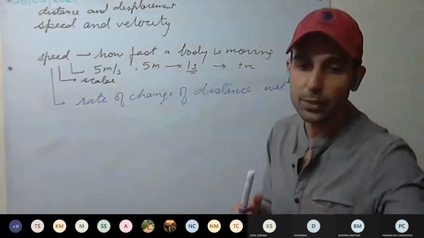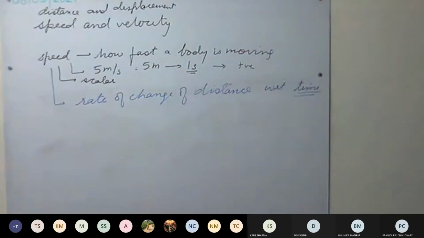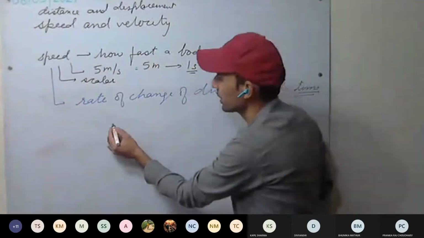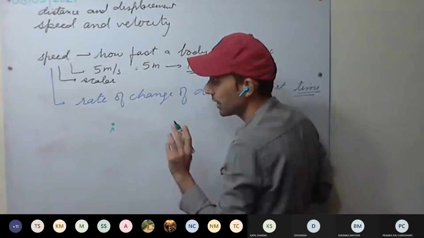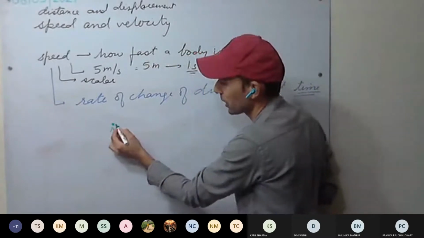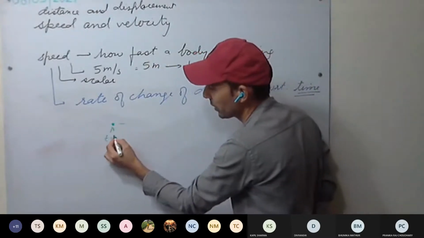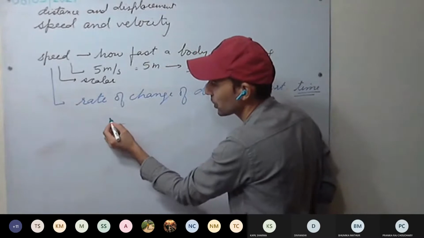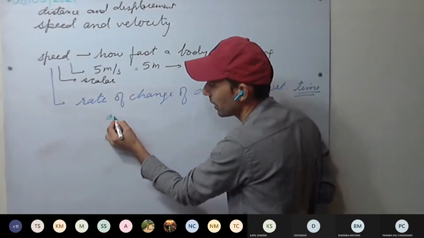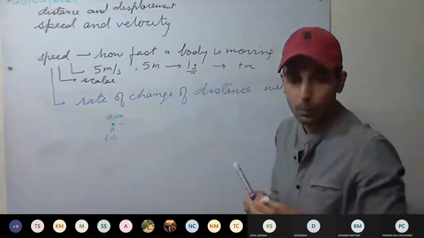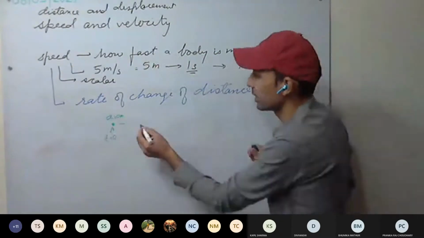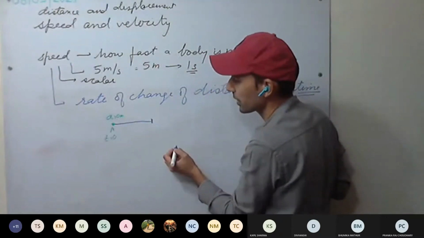Take for example, we are having a body A, initially at rest, now started motion. So this is our t equal to 0. What is its position? Distance covered is 0 meters. But after 1 second, we found the body is here.